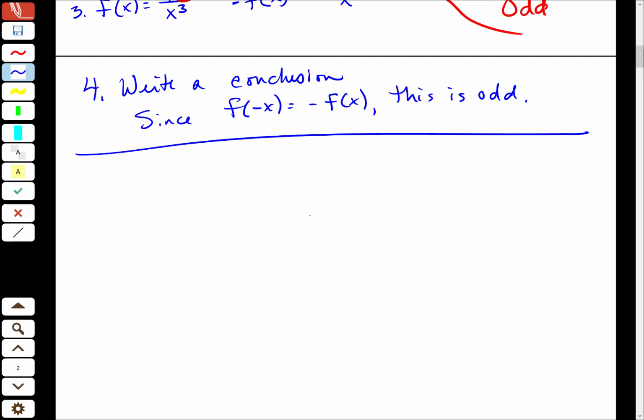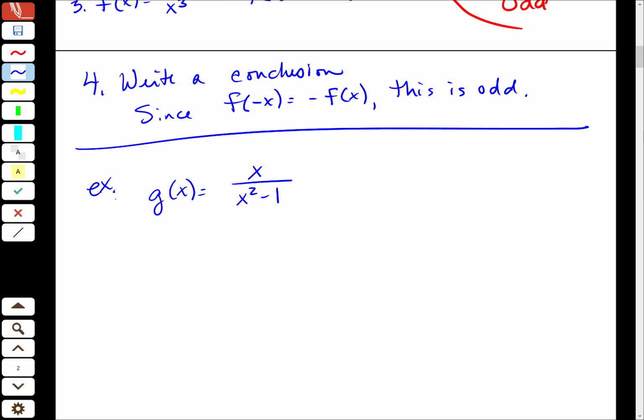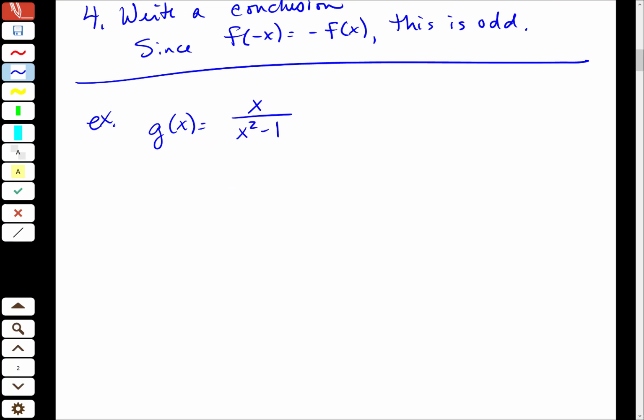So let's do this second problem, or second example. And so I'll have g of x is equal to x over x squared minus 1. And again, I want to figure out if this is even, odd, or neither. So I'm going to go ahead and find g of -x. And I'm going to plug in -x everywhere I had x. So in the numerator, I get a -x. In the denominator, I get -x, and then that is squared and minus 1.